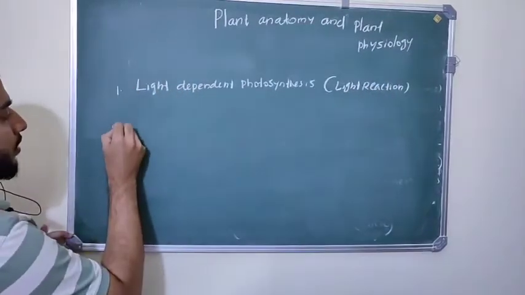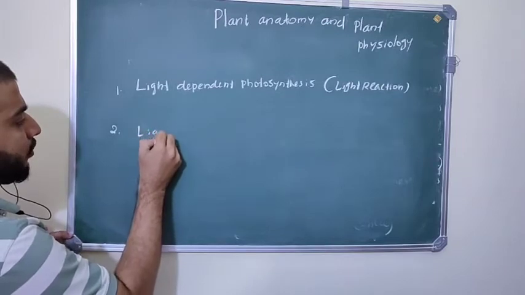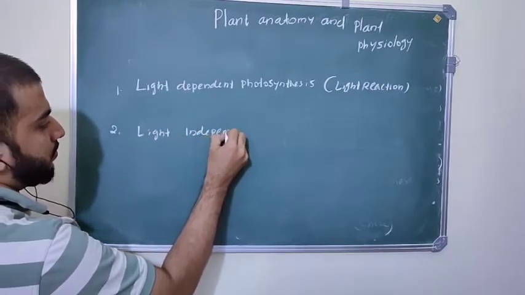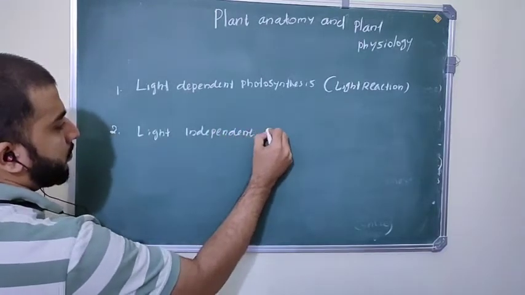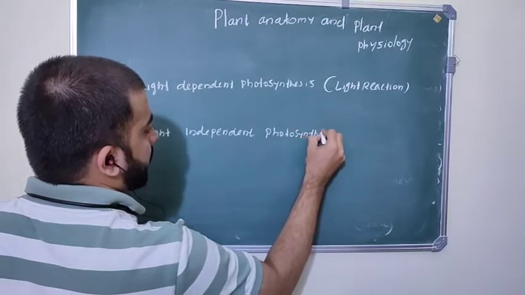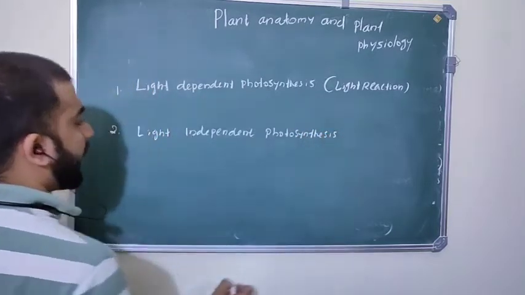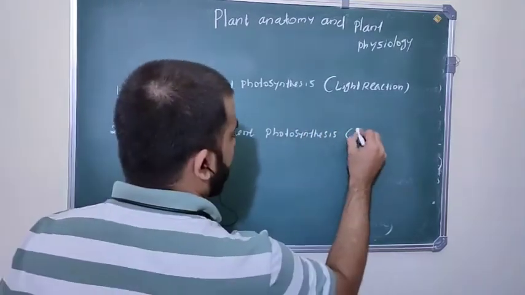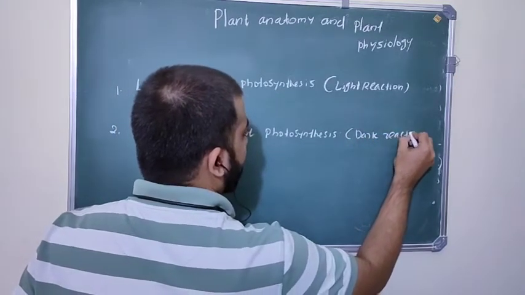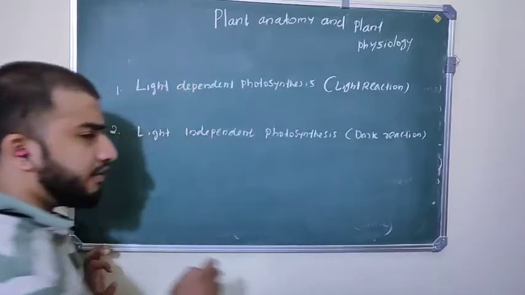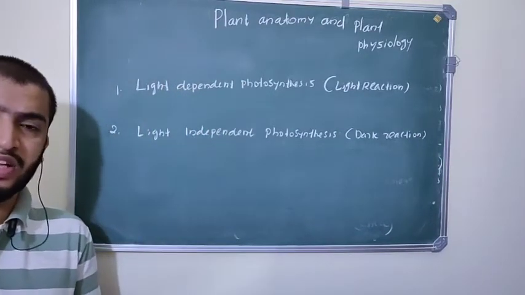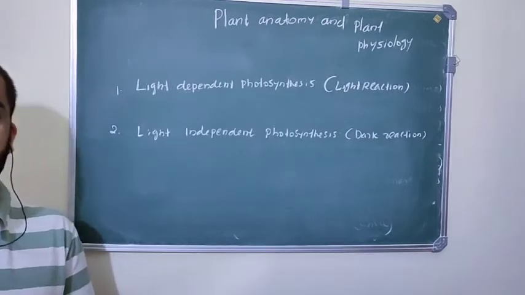And light independent photosynthesis is also called dark reaction. So light reaction and dark reaction take place at different sites of the chloroplast. They do not take place at the same site.